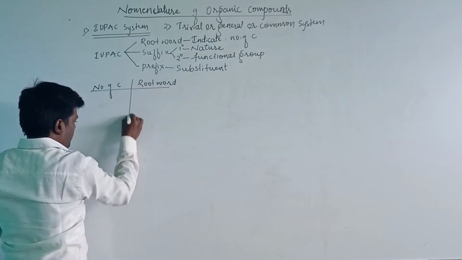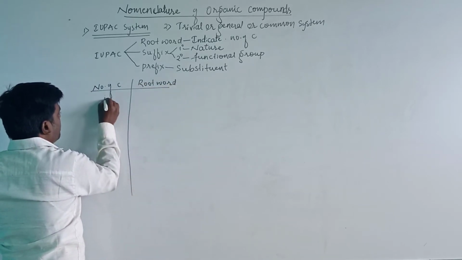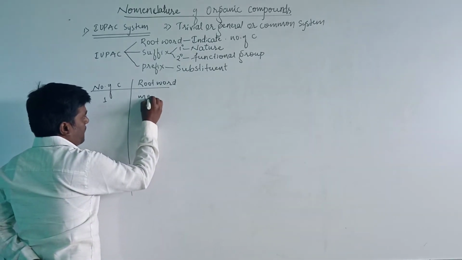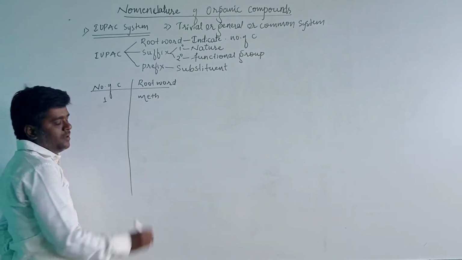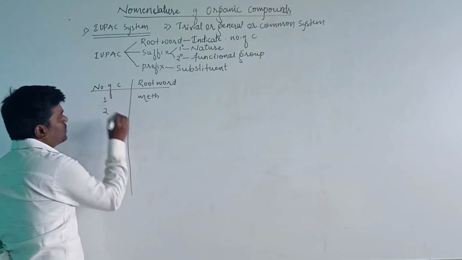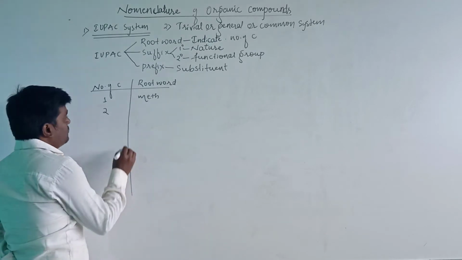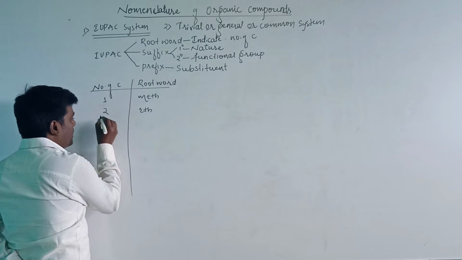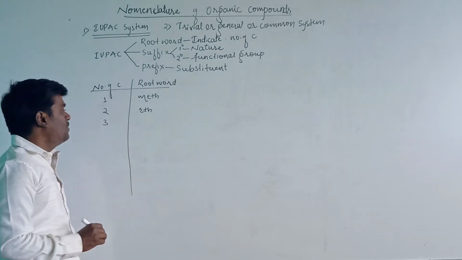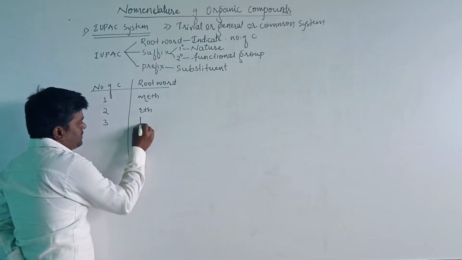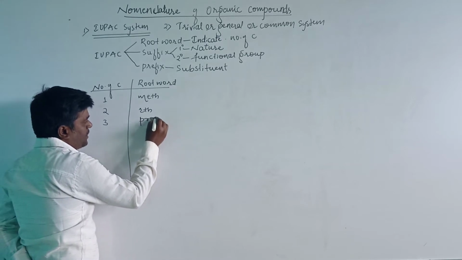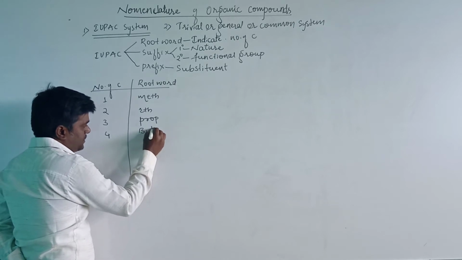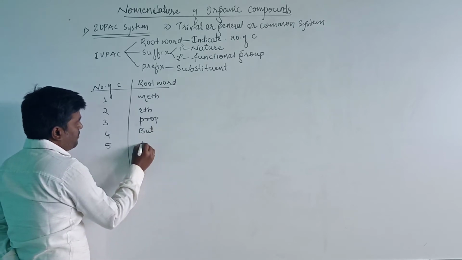If an organic compound contains one carbon atom, then the root word is meth. If it contains 2 carbon atoms, eth. If 3 carbon atoms, prop. If 4 carbon atoms, but. 5 carbon atoms, pent.